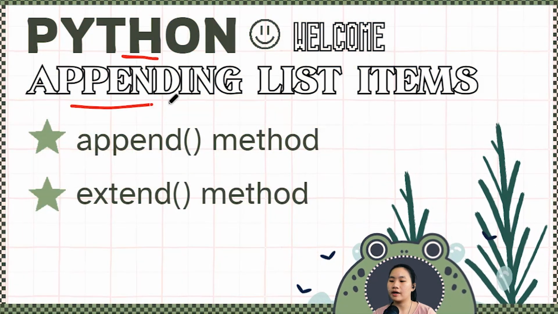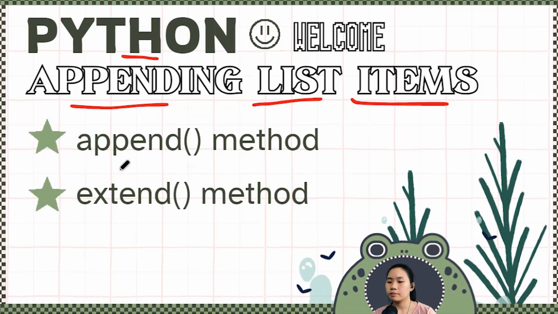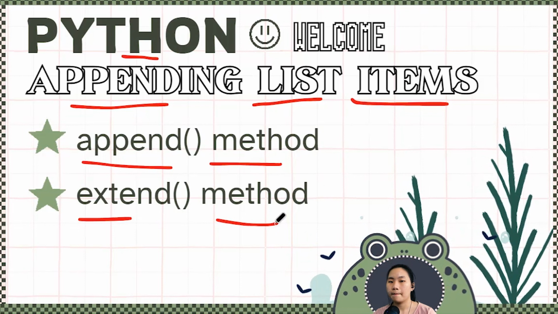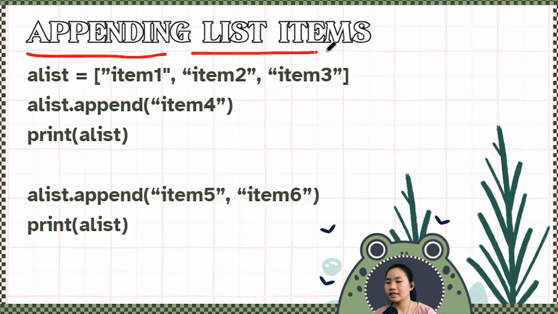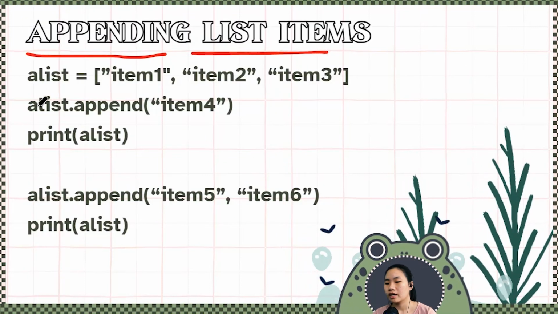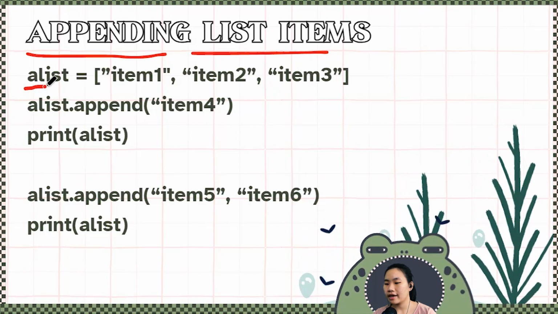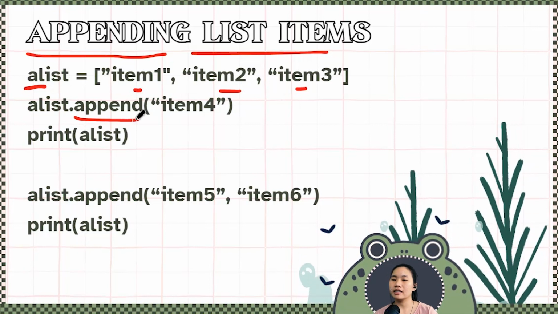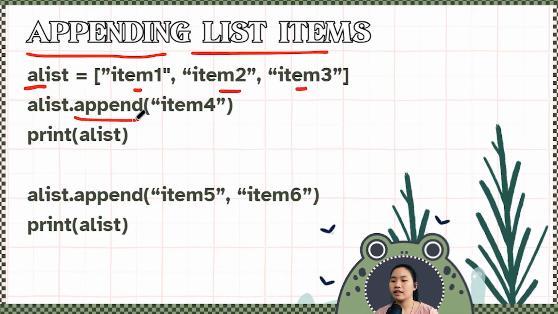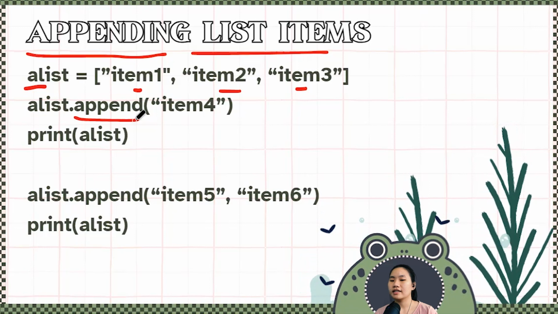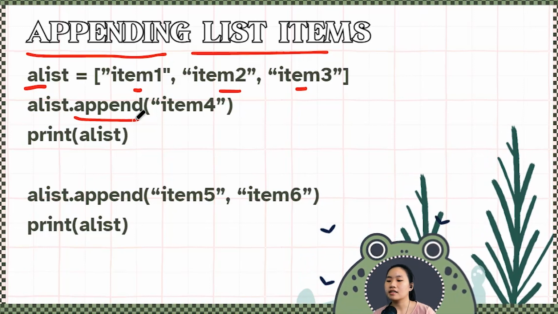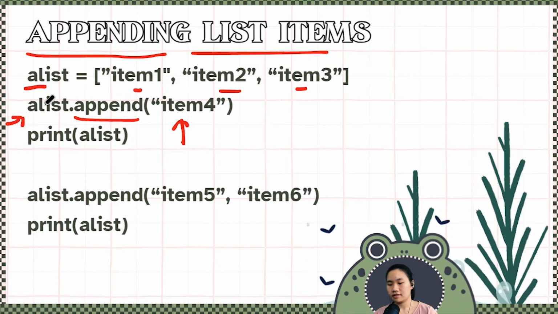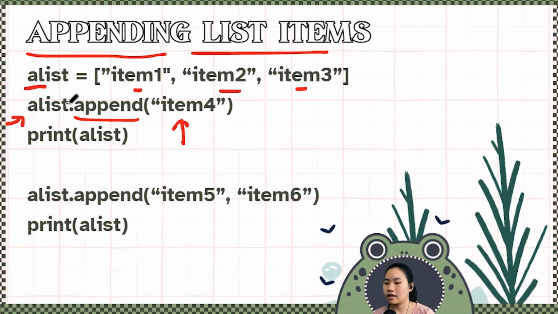Today we'll be learning about appending list items, specifically the append method as well as the extend method. Now, appending list items, what is it all about? We have our good old list, a list with items 1, 2, and 3. Now, append is another word for add. So a_list.append is the same as add this item over here to a list. That's all it is, as simple as it is.